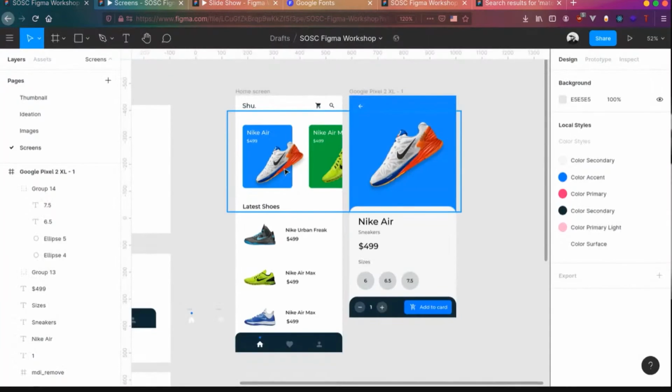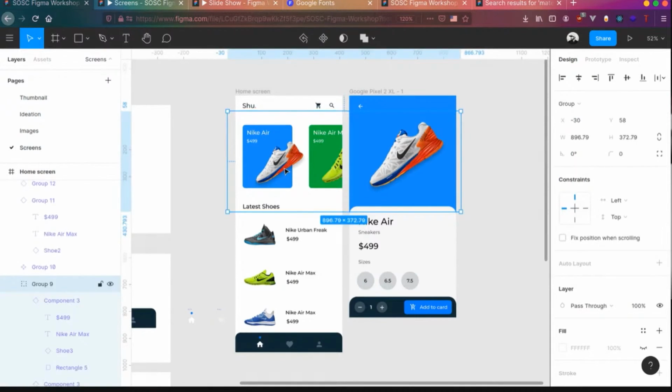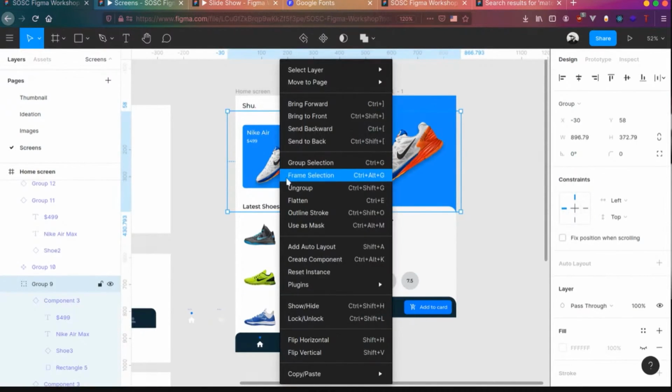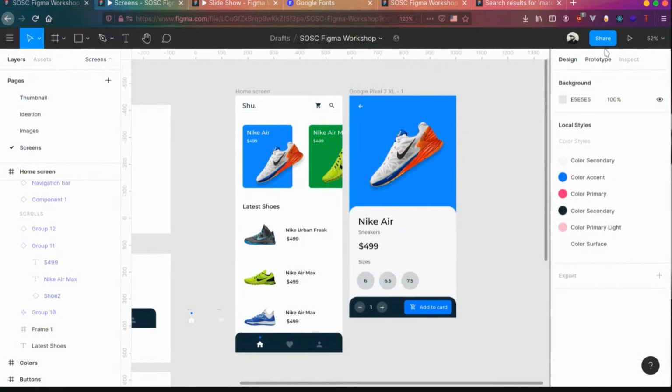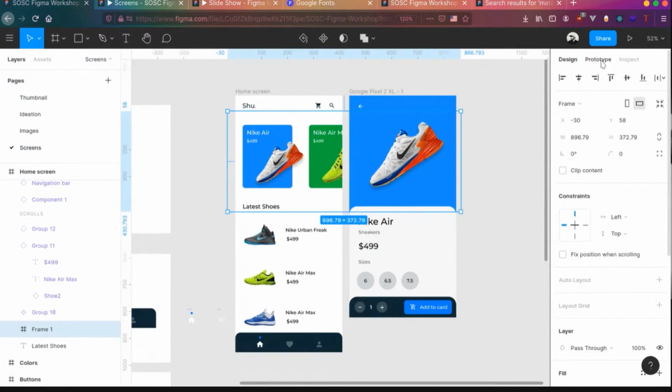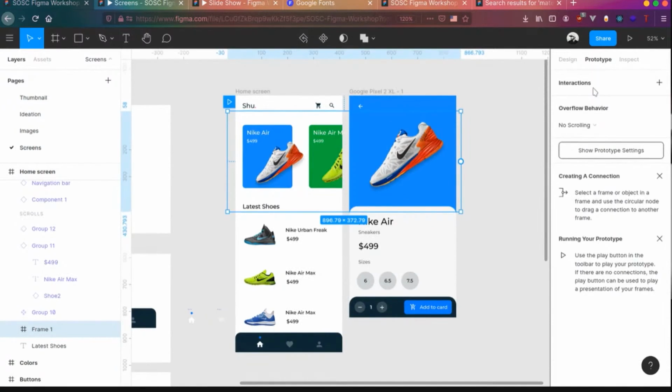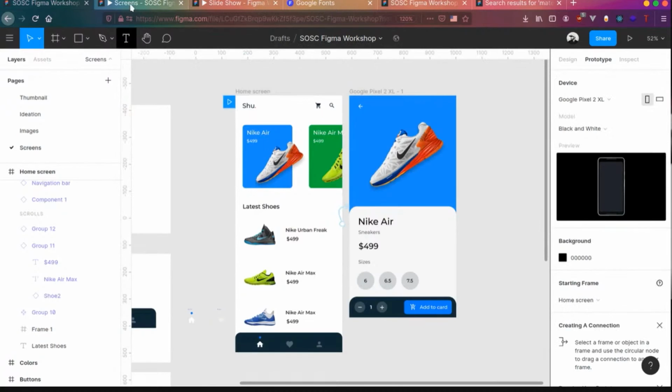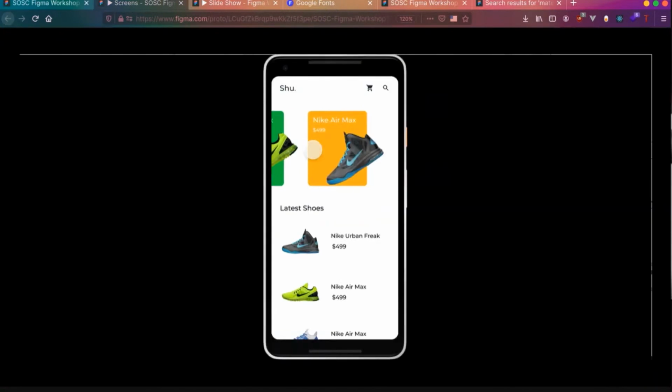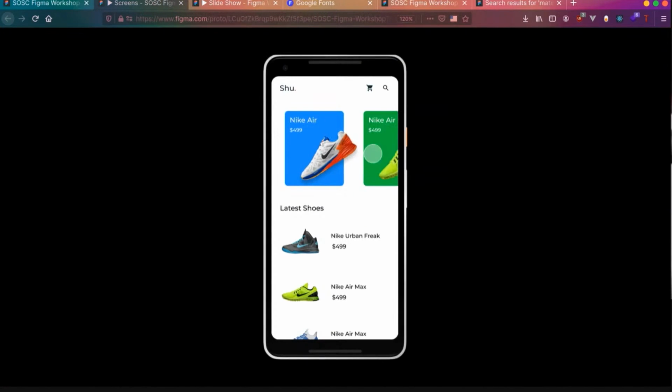What you need to do is click on that, right click on that and click on frame selection. Once you frame selection, go into prototype, and you can basically resize it to fit to this particular shape. And overflow behavior, you can change it to horizontal scrolling. Once you have done that, if you go back here, you can see you can actually scroll things right here. That's pretty cool.